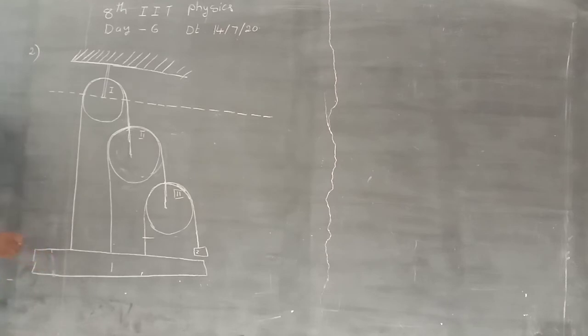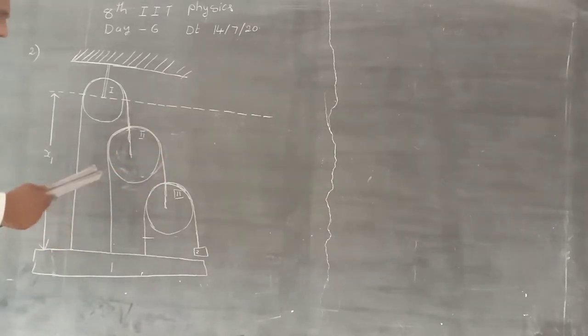The displacement of the first body from this fixed line is x1. This is length x1.